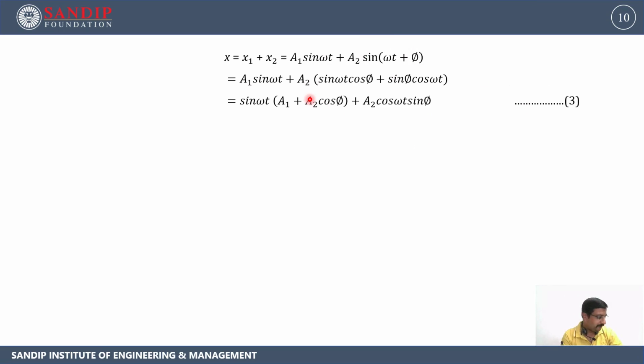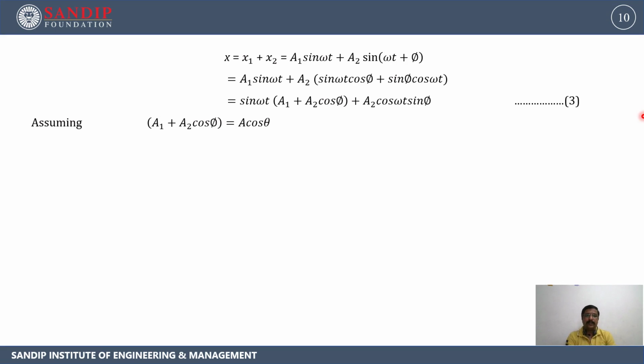From here we can take sin omega t as common, so the equation becomes x = sin omega t (A1 + A2 cos phi) + A2 cos omega t sin phi. We will give this as equation number 3.